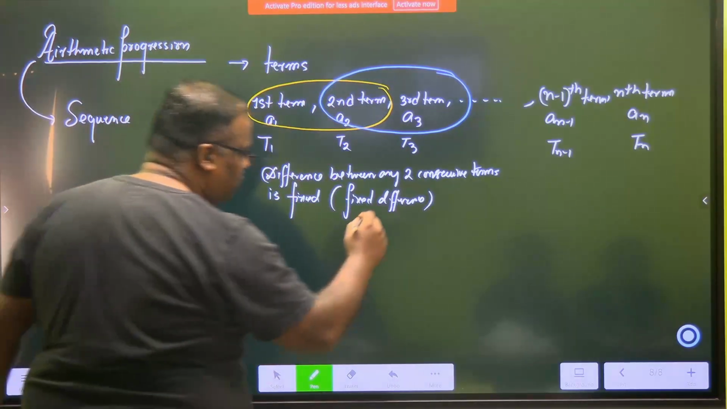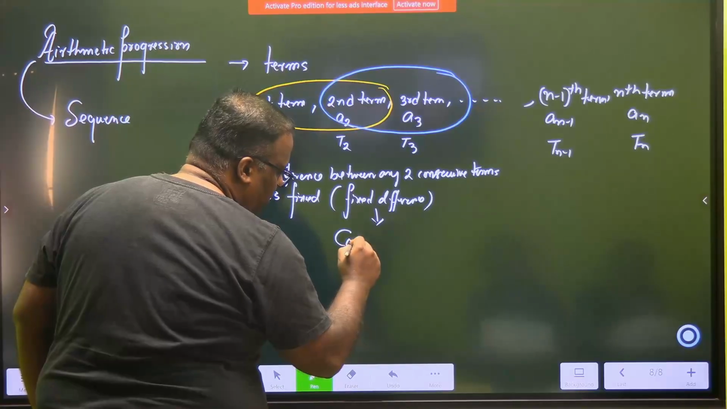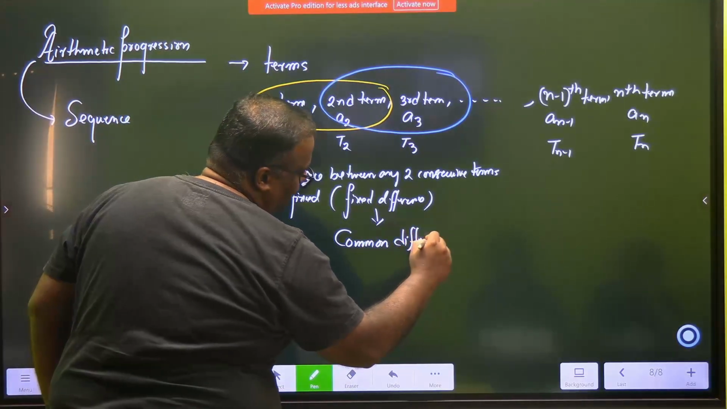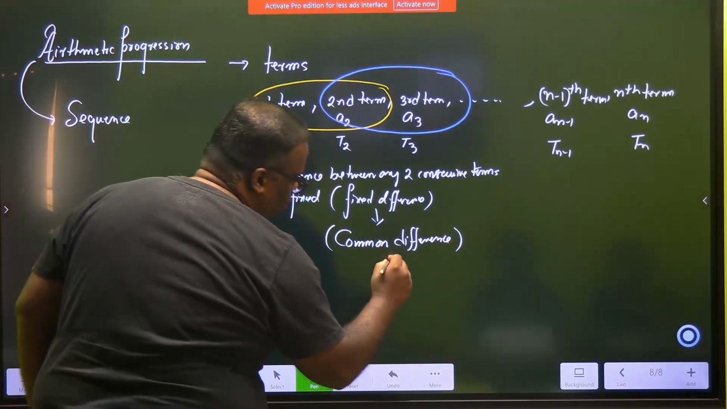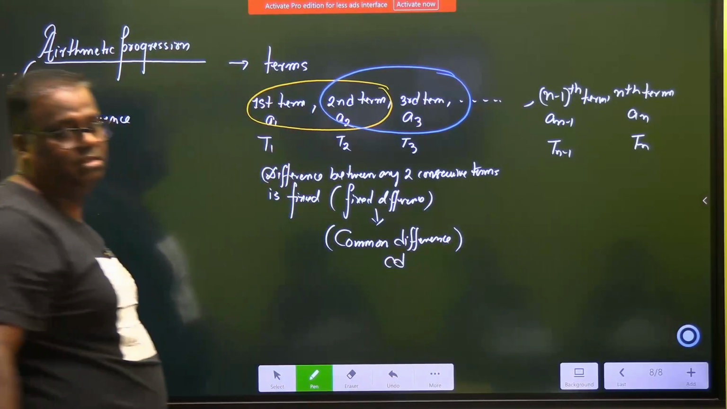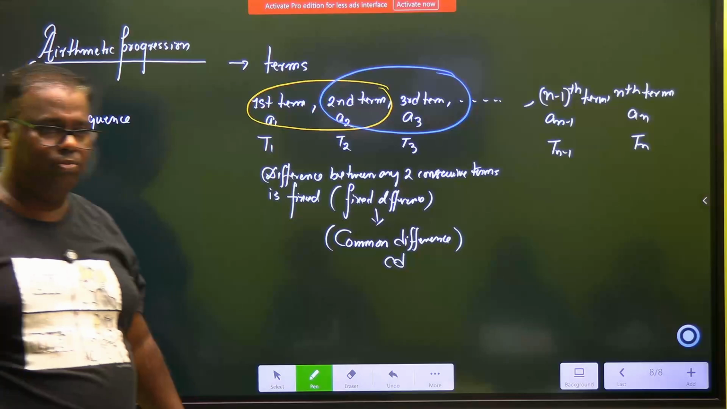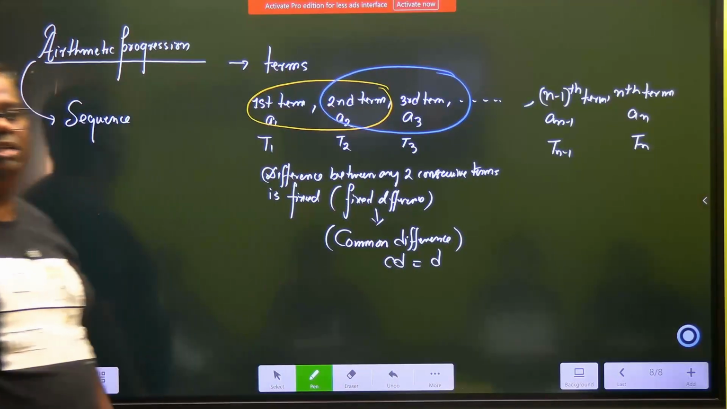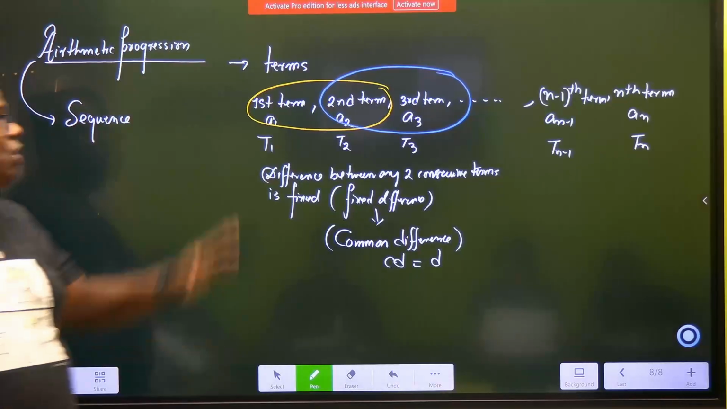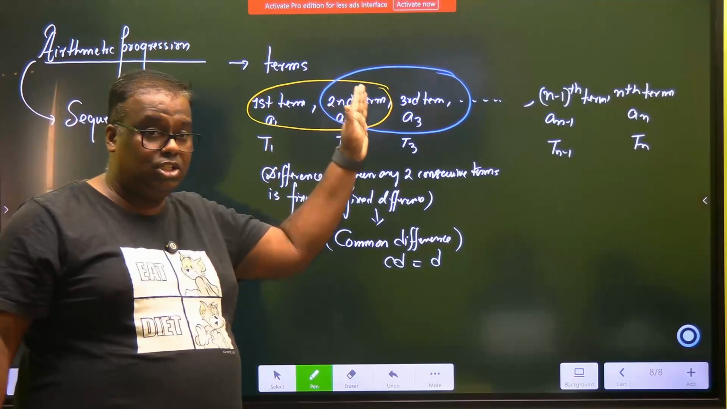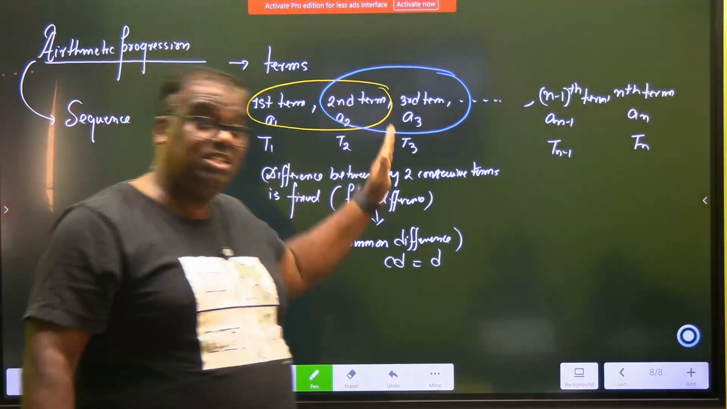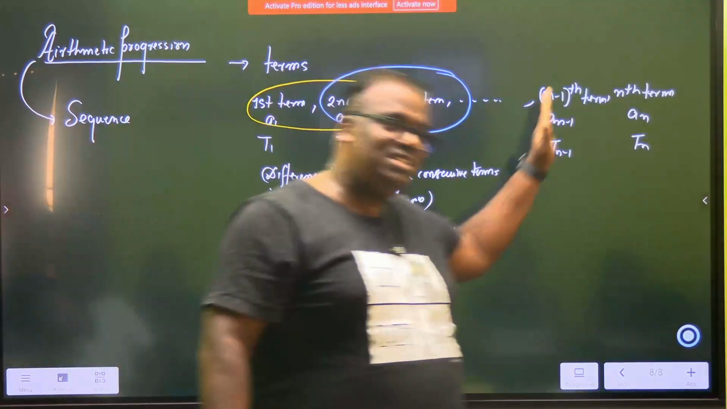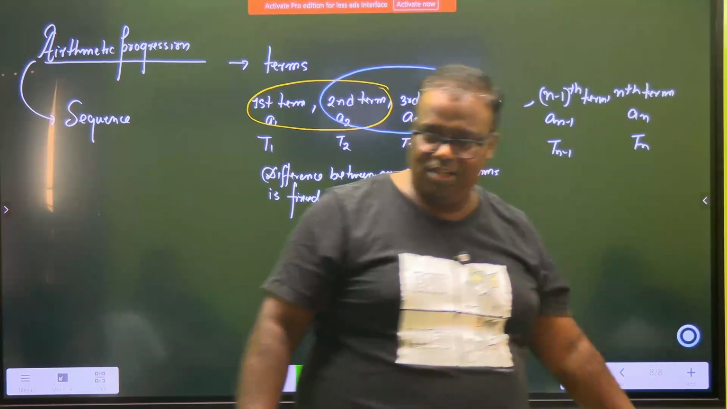And this fixed difference has a very nice name in arithmetic progression called common difference. You will have to remember this name, whether you're in grade 12. Also represented as CD, common difference. And this is denoted by the letter D. Have you understood? 1, then this is 1 plus D, 1 plus D plus D, 1 plus D plus D plus D, 1 plus D plus D plus D plus D. Are you understanding now? Right?